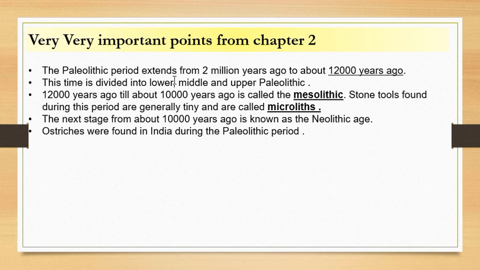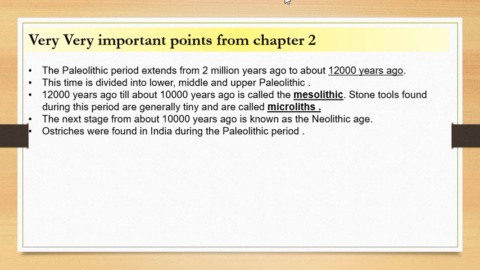And this Paleolithic period is further divided into three portions: lower Paleolithic, that is the earliest, then middle Paleolithic, that is in between, and the upper Paleolithic, which is the latest in the Paleolithic age. Okay, and these lower, middle, and upper Paleolithic have different features about which you will be able to read in class 12th NCERT.